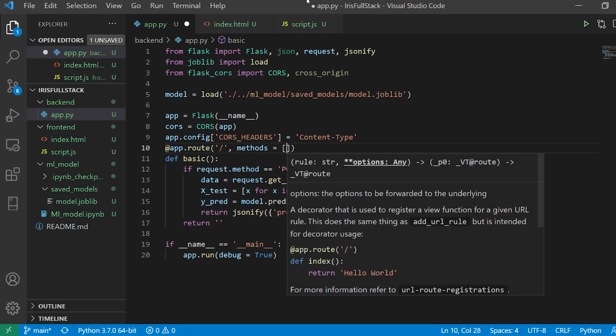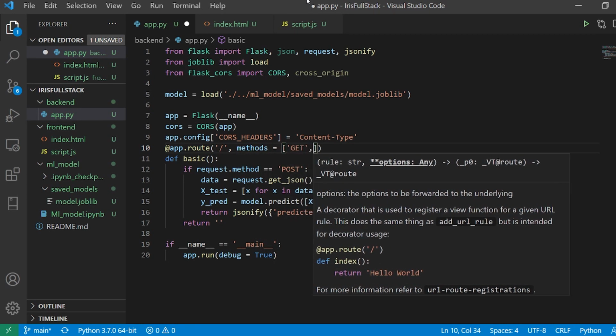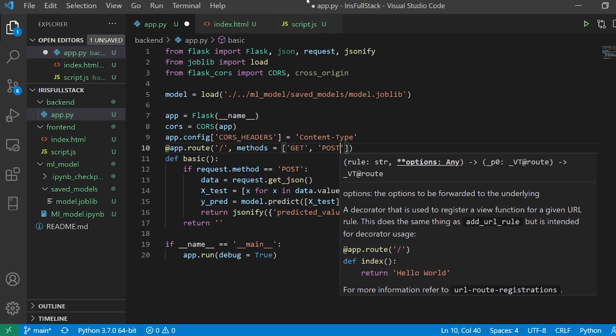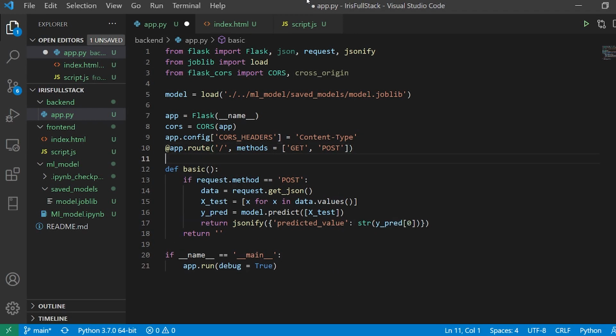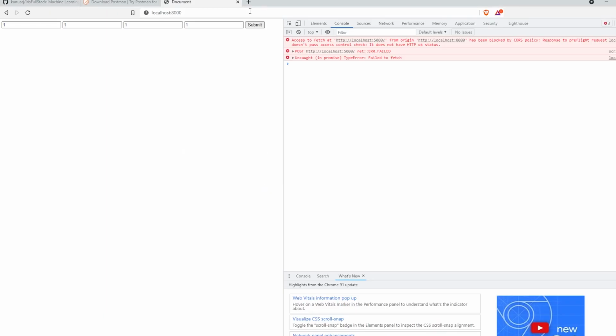So methods, I'm going to say get and post, and here I'm going to say cross origin. And now let me check. And we have it. Okay, so the predicted value is 1. We have the data.